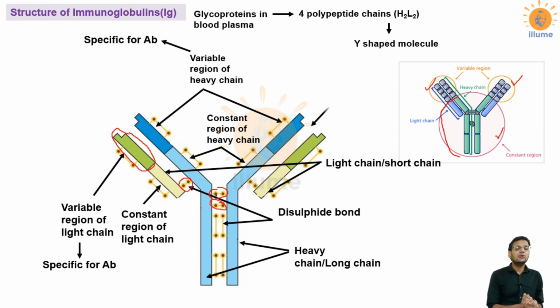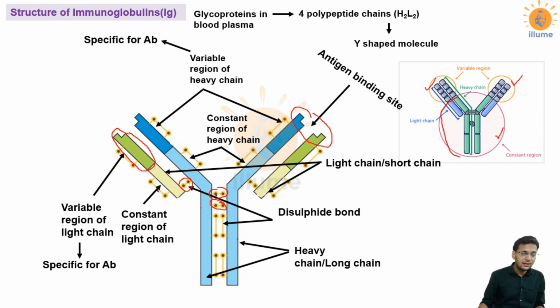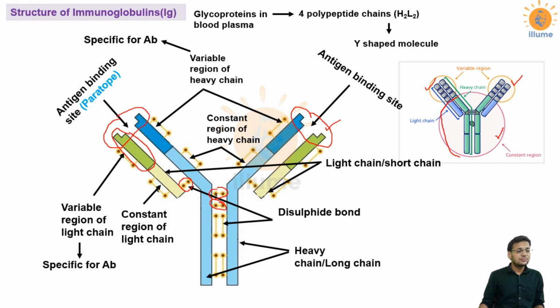Now the most important question: the site where antigen gets attached to antibody. This is called the antigen binding site. Remember, an antigen would bind where a heavy chain meets the light chains. At this site antigen would bind. So an antibody has two antigen binding sites, and these are called paratopes.